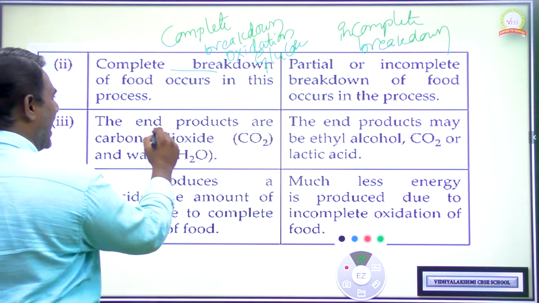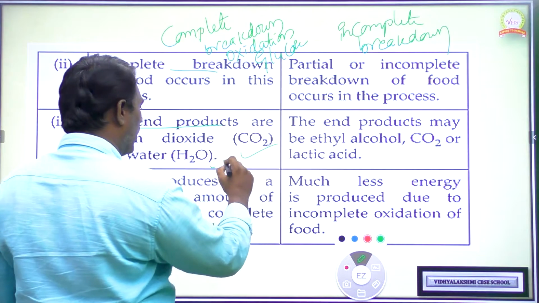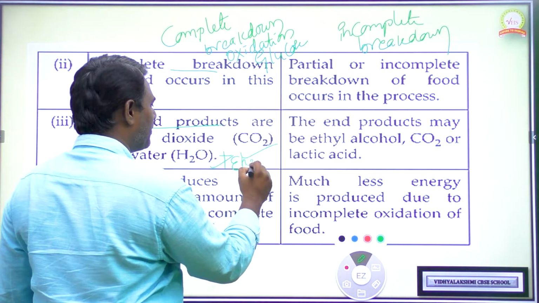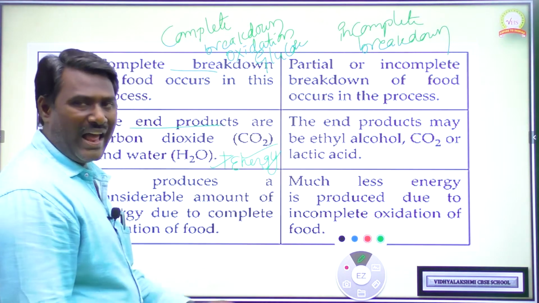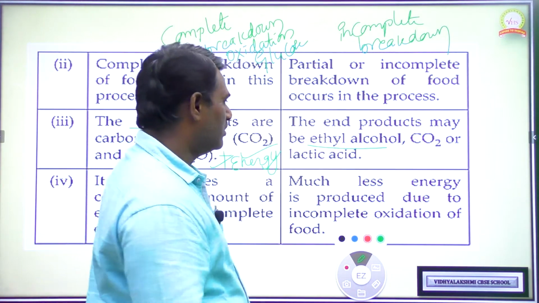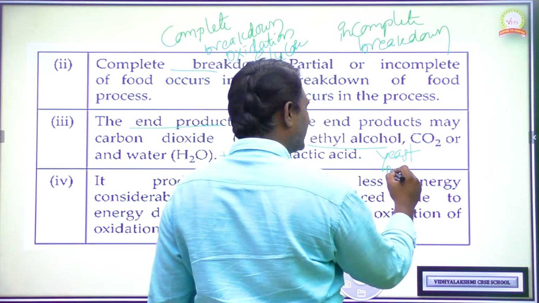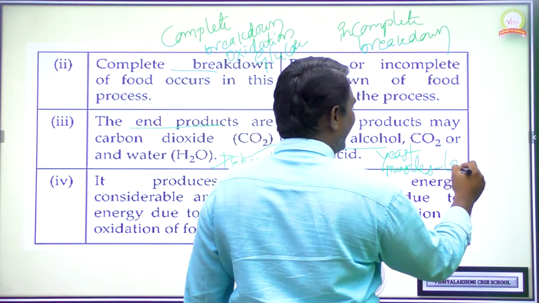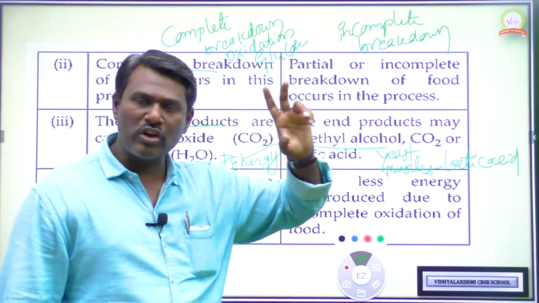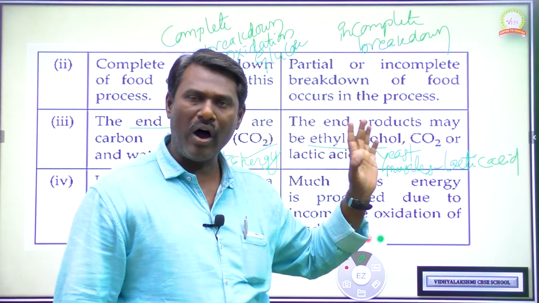The next difference is the end products. The end products of aerobic respiration are carbon dioxide plus water plus energy. Whereas the end products of anaerobic respiration are ethyl alcohol in yeast, and in muscles we can see the formation of lactic acid. So the glucose molecule is partially oxidized in yeast to produce ethyl alcohol, carbon dioxide and water plus energy.